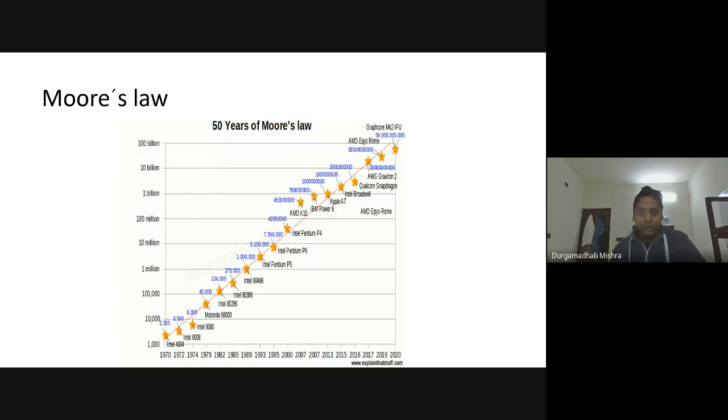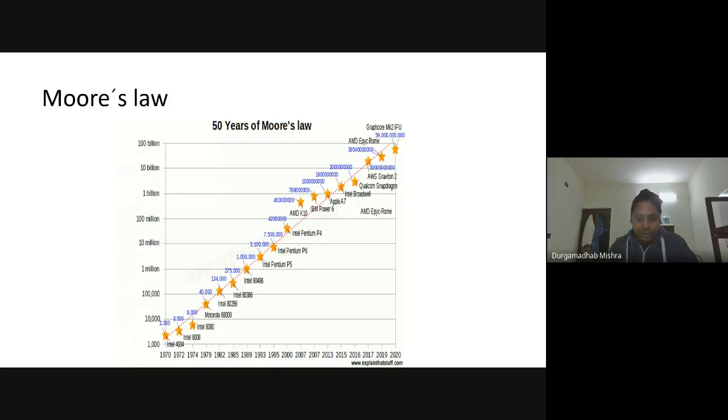Most of you in your laptops use an Intel chip. So that is what he predicted, and he predicted it for only 10 years. But it has been observed that Moore's law actually holds good till now.